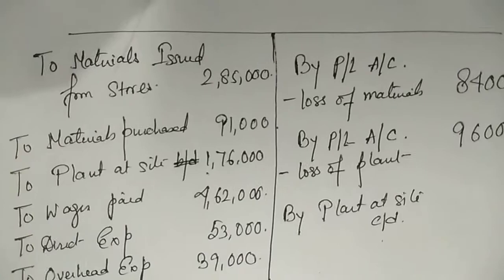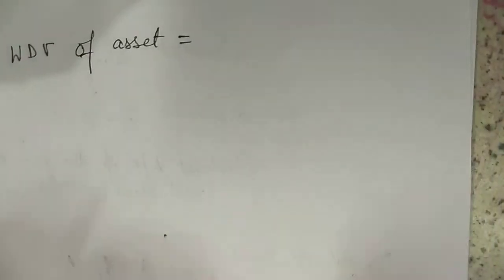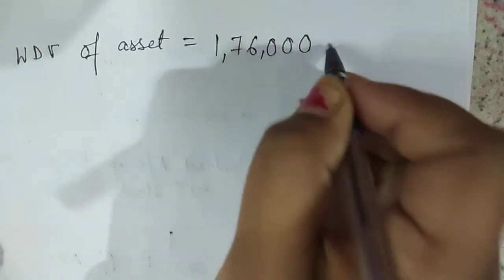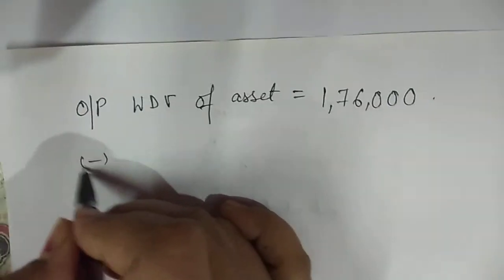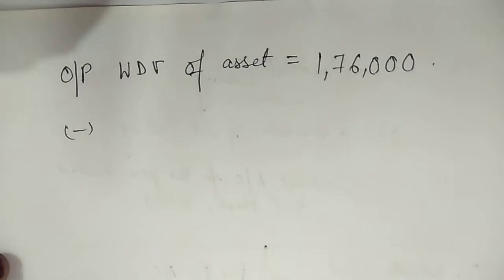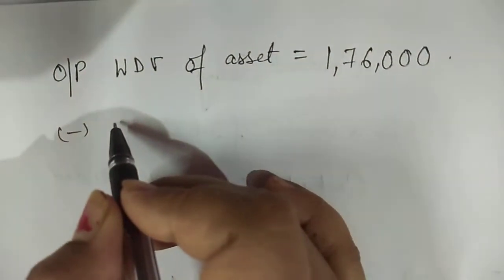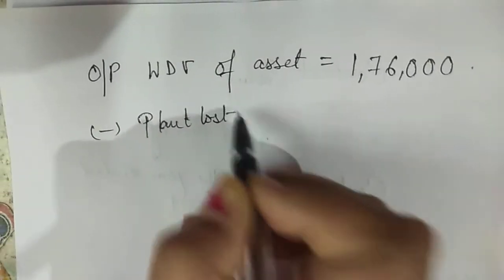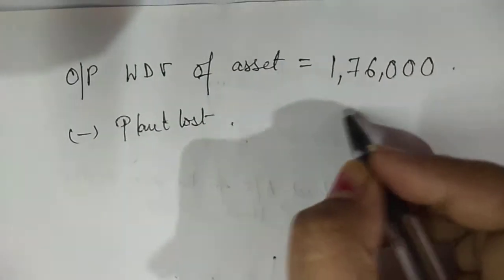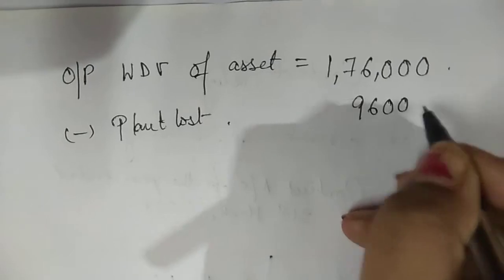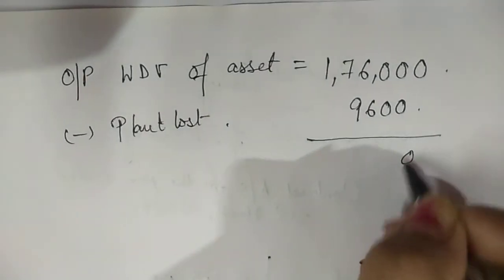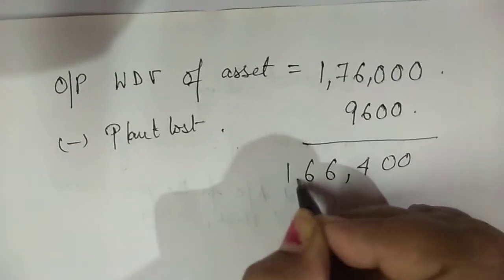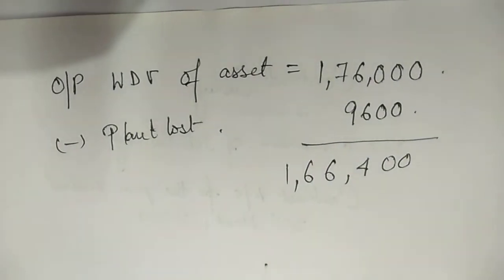From there was some loss, abnormal loss, plant lost. The plant loss is obviously not a normal loss. Acha, 9,600 was my plant lost. Since no date is mentioned, I assume that it is at the beginning of the year. Okay, it is just an assumption.